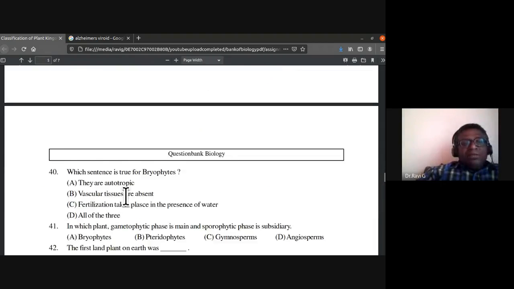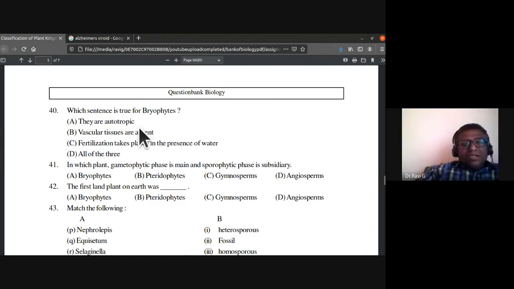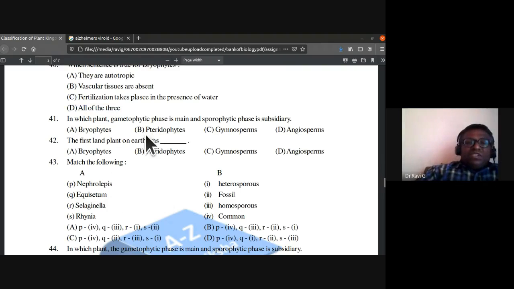Okay. 40th question. Which sentence is true for bryophytes? They have given here four sentences. They are autotrophic. Vascular tissues are absent. Fertilization takes place in the presence of water. So they are autotrophic means they can synthesize their own food. Vascular tissues are absent, that is also a correct statement. Fertilization takes place in the presence of water. So in the 40th, all the three statements are correct.